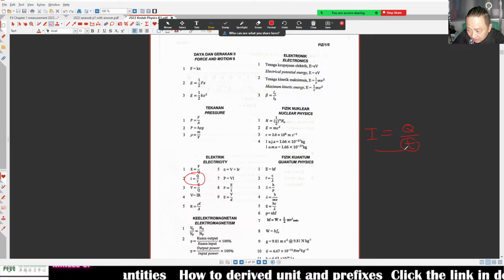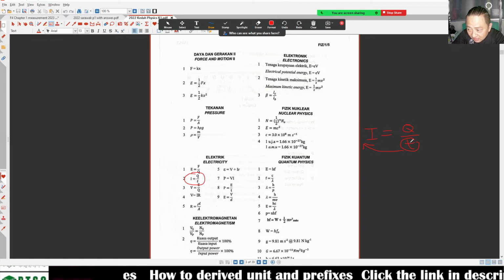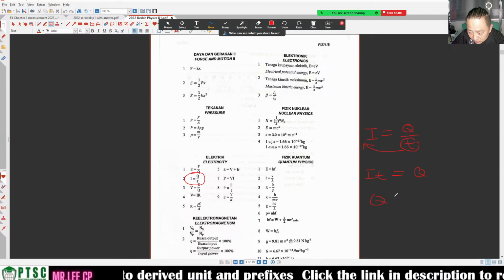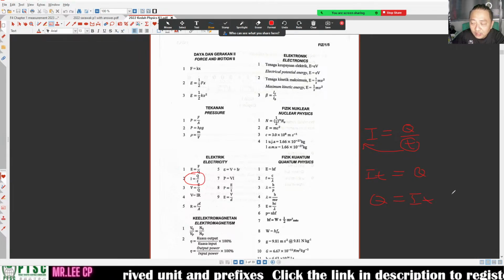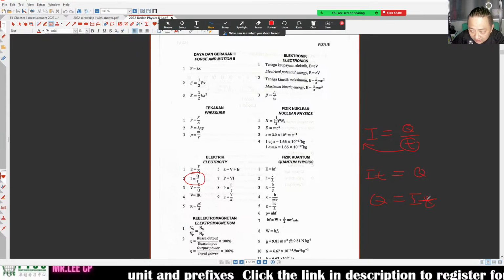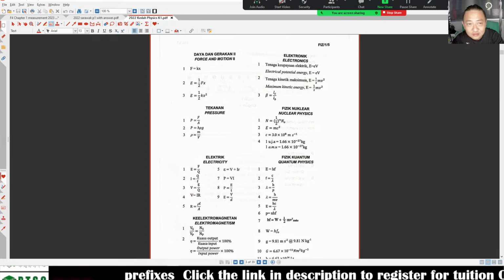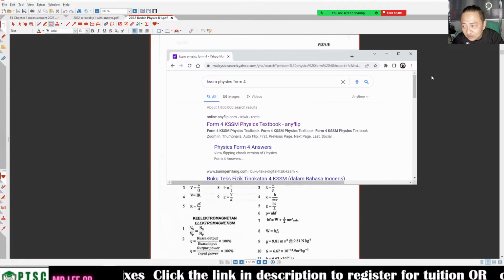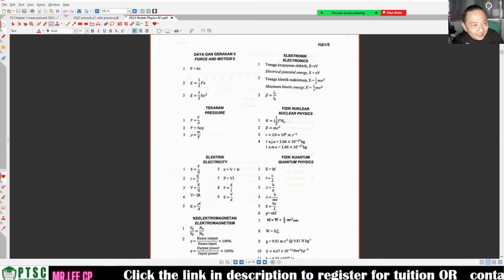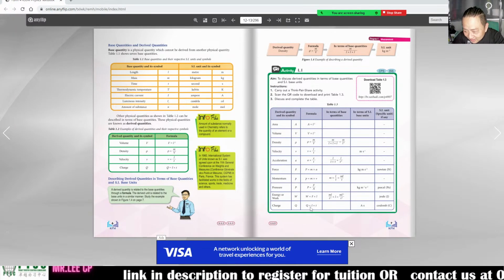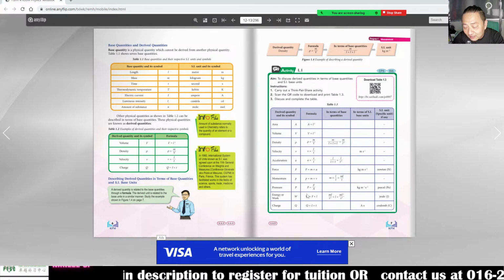If I multiply it up, it will be I times t. Q is equal to I t. I write Q equals I t because your book also uses this.